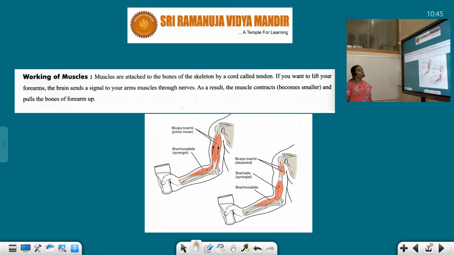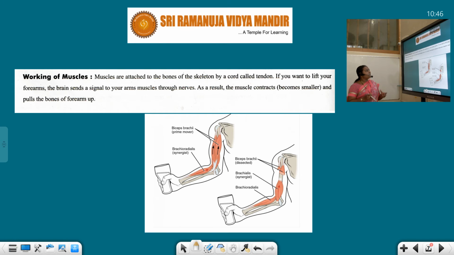Next, working of the muscle. Different works we are able to do in our day-to-day life. We can walk, we are running, we are doing n number of works, lifting small objects, car driving, bike driving, everything. All these are simply by the action of the muscles.